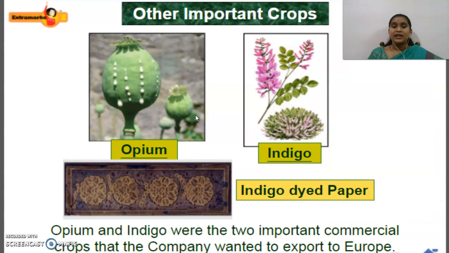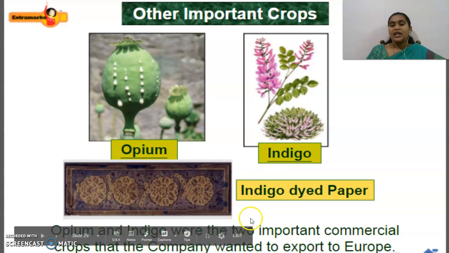Okay, see, other important crops: one is opium, another one is indigo. Indigo had a huge demand, Indian indigo had a huge demand, children. See, they are showing indigo dyed paper.